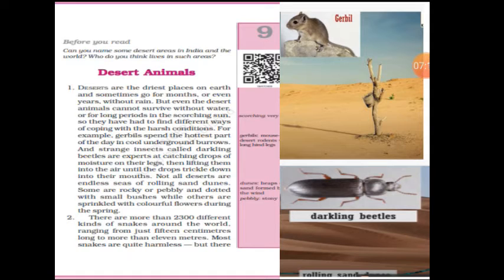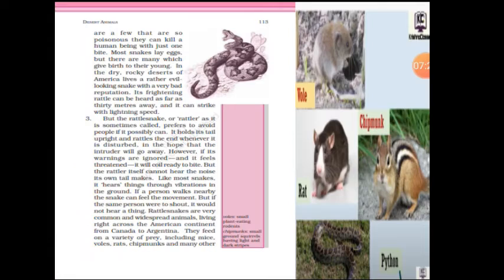Most snakes are quite harmless. They don't do anything to the person. But there are a few that are so poisonous they can kill a human being with just one bite.